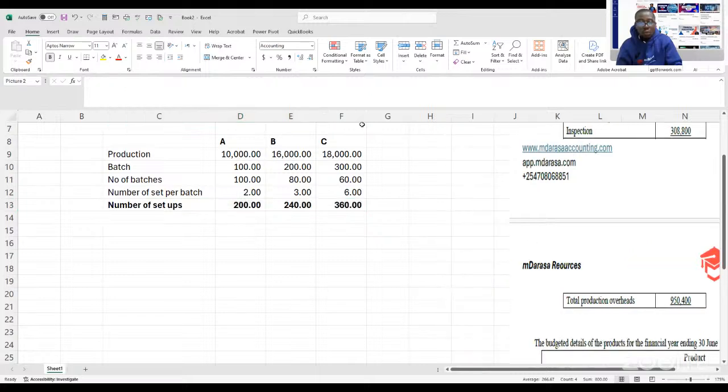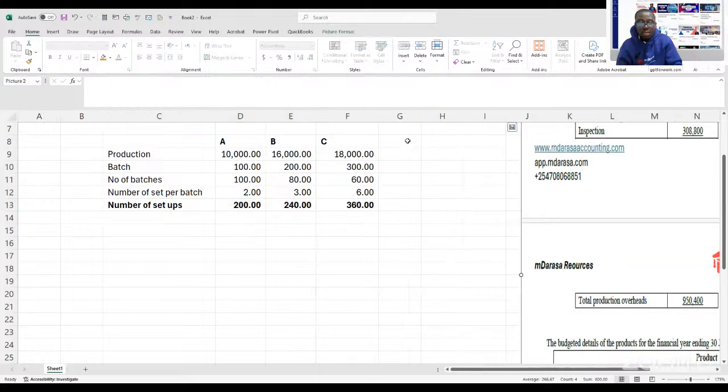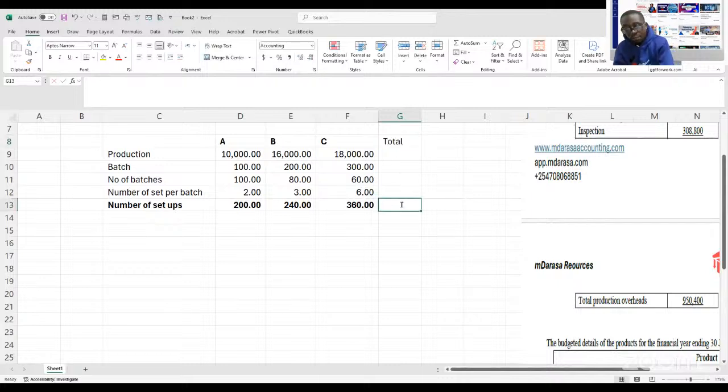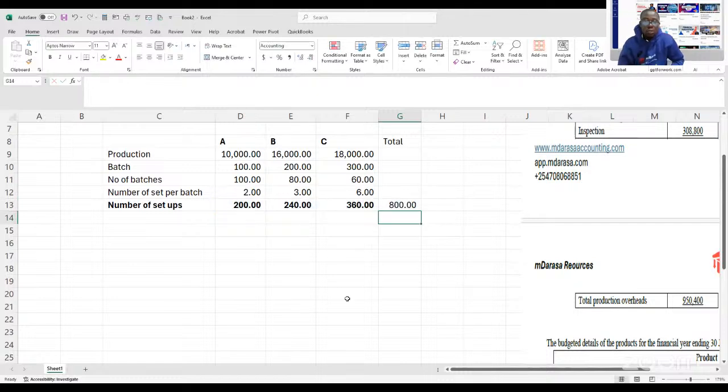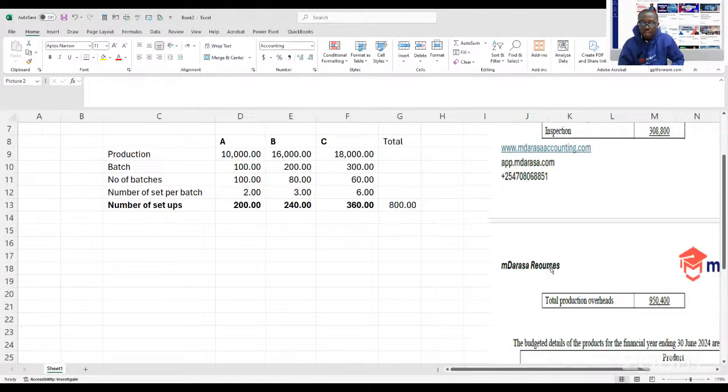On this cost driver, what will be your total value? You can see that the total will be the summation of the 3, giving us 800. So that will be your first cost driver to identify.